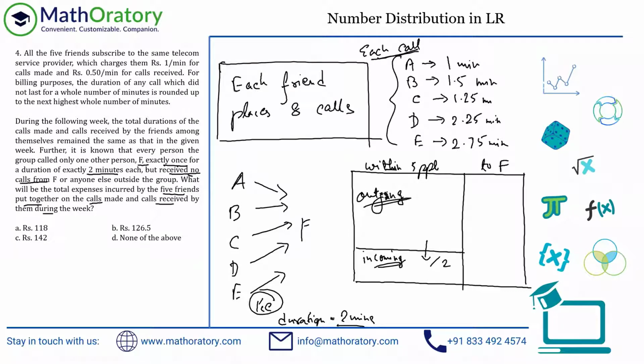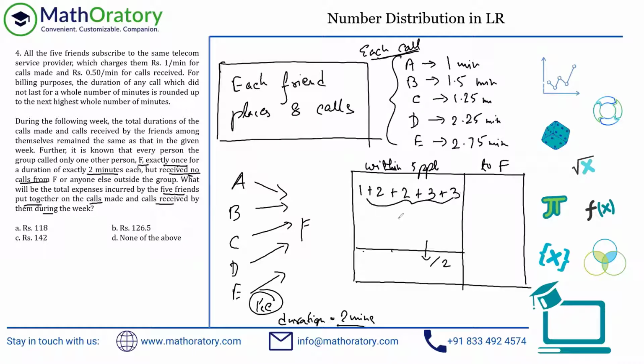So let's just figure out the outgoing one for A, B, C, D, E. And that can be very easily done because we know these values. Just focus on the counters to not mess them up. Each call made by A is a 1 minute counter. Each call made by B is a 2 minute counter. Each call made by C is a 2 minute counter. For D and E, they are 3 minute counters, right? So these are the counters.